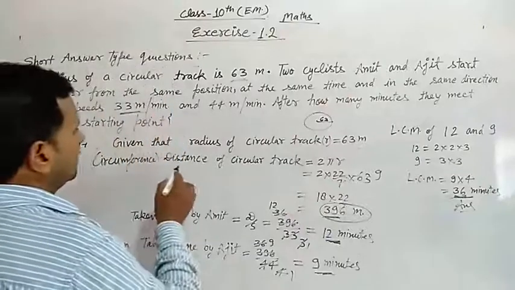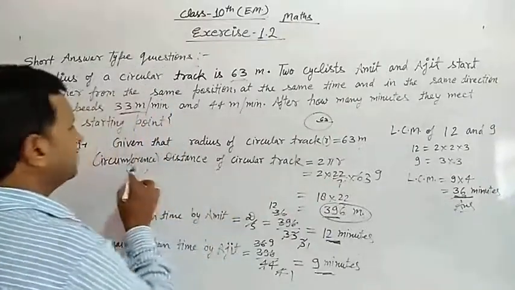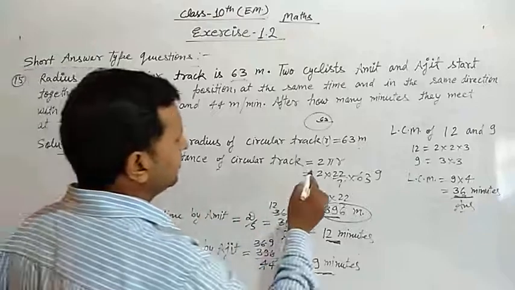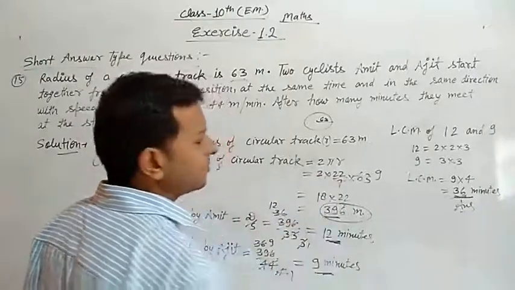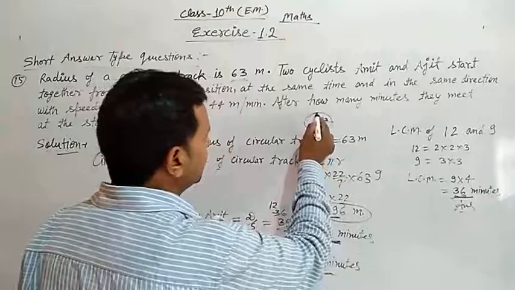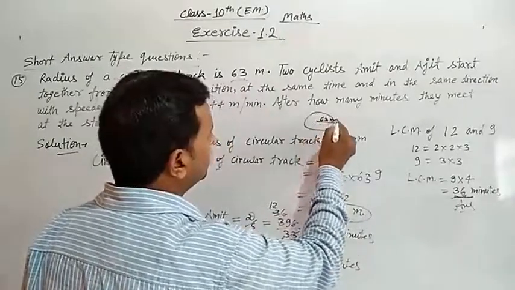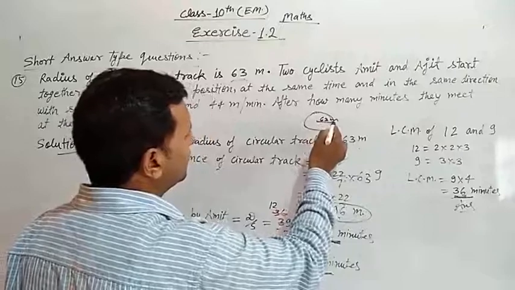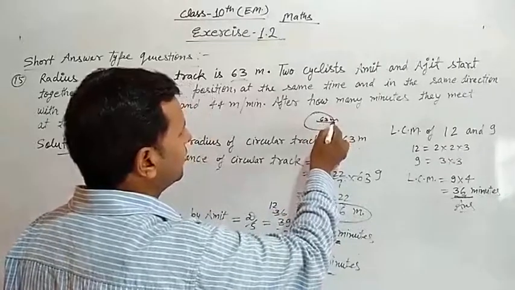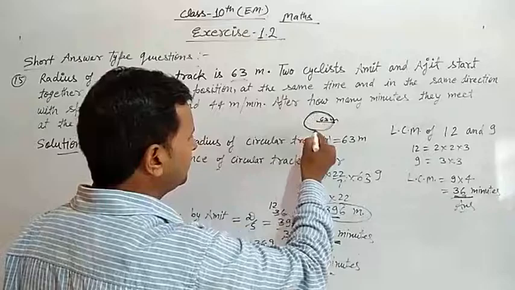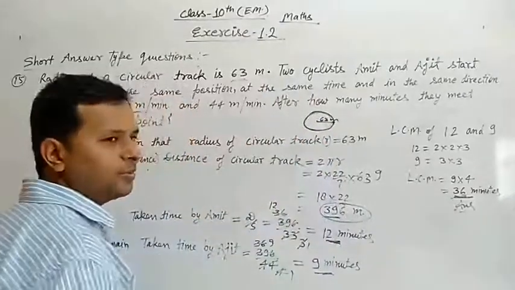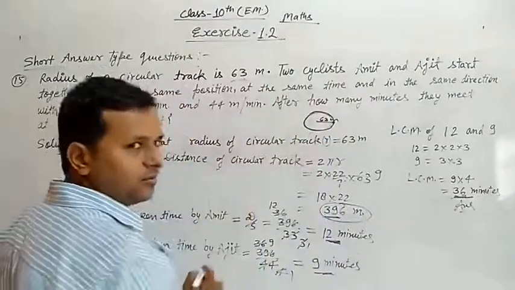So the distance of the circular track means the circumference, which is 2 pi r. Suppose this is our circle, and the radius is 63 meters. Amit and Ajit start cycling along this track, so we find the circumference of this circle.